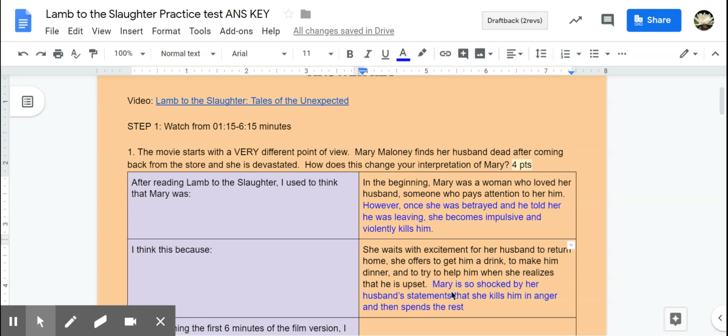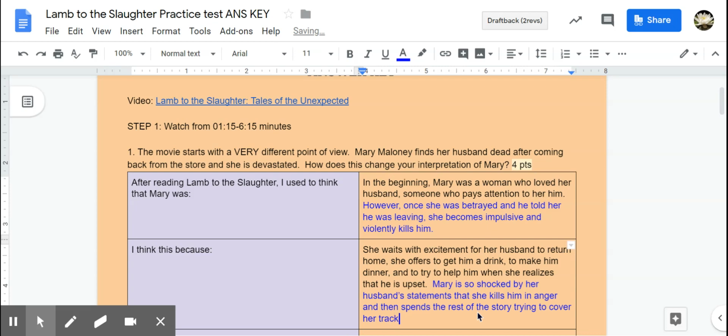It's all about her creating the story around his death. So I can just finish this sentence. Mary is so shocked by her husband's statements that she kills him in anger and then spends the rest of the story trying to cover the tracks and create an alibi to get out of trouble.